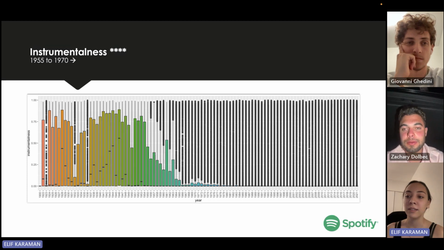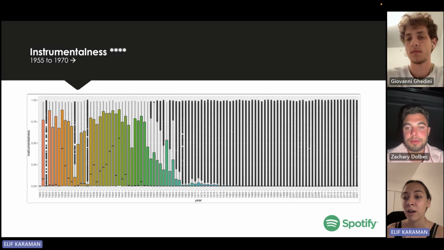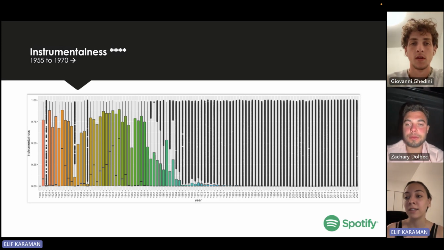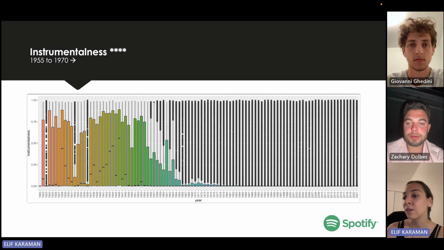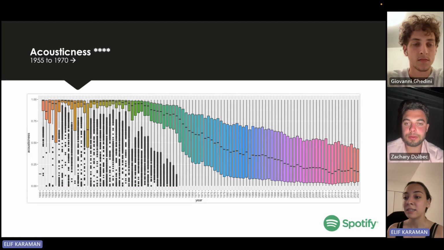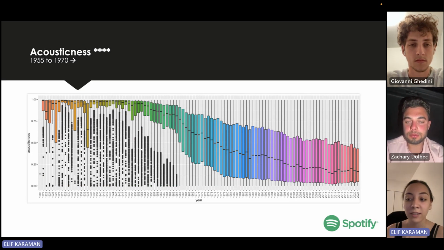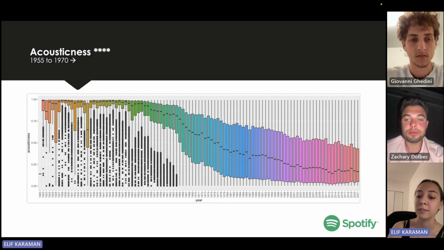Instrumentalness is a numerical figure that predicts whether a track contains vocals or not. We observed that after the 1950s it starts to decrease, and by looking at our forecastings, we think that through 2025 it's expected to increase a little. Acousticness of the songs decreased through the years. This can be due to advancement in recording technology, changes in production techniques, and evolving musical preferences.